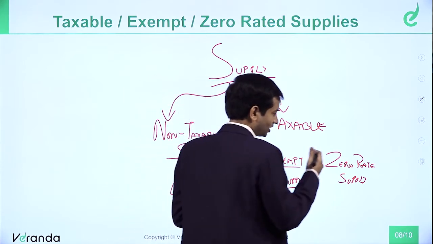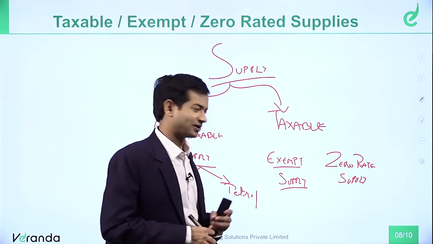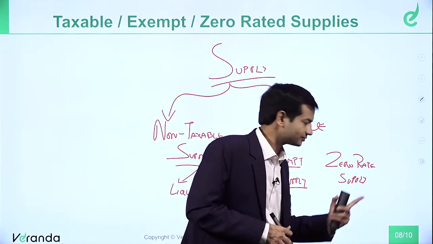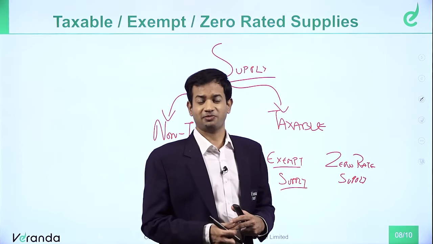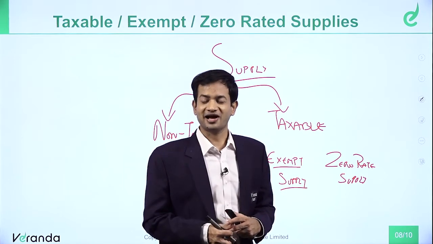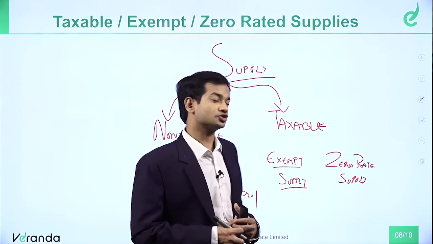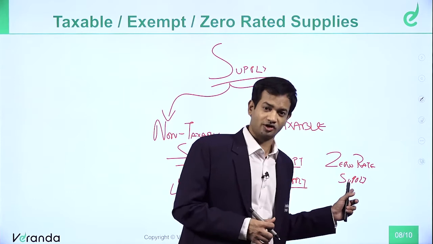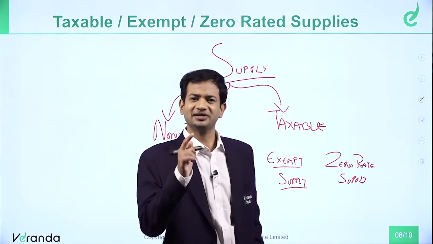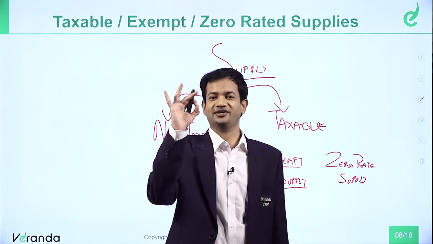Now, there is something called zero rated supplies. What is zero rated supply? The name denotes zero rate. That means supplies which are taxable at the rate of 0%. I repeat, supplies which are taxable at the rate of 0% are zero rated supplies. So zero rated supplies are also taxable supplies, but they are taxable at the rate of 0%.